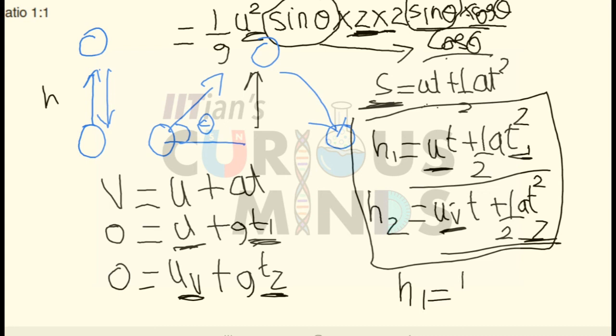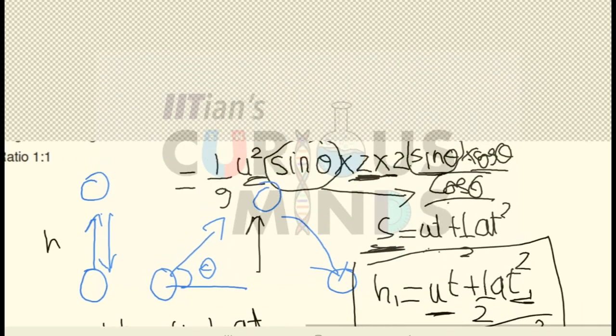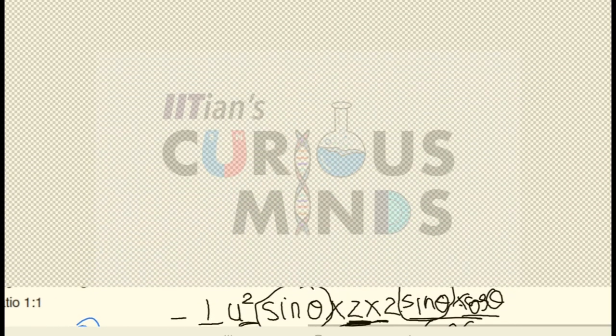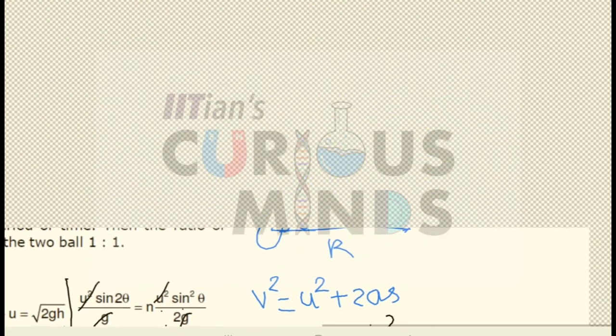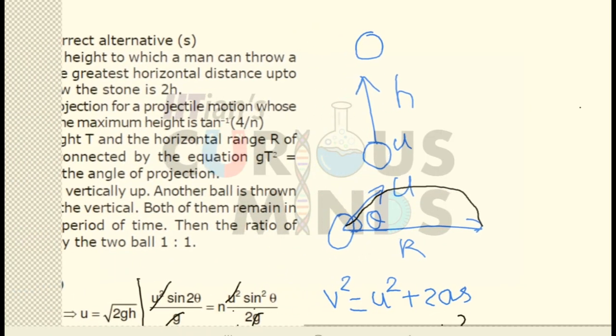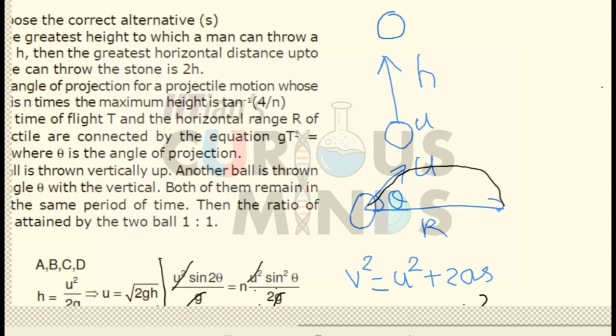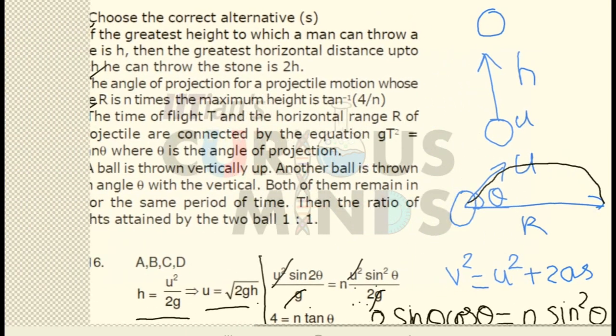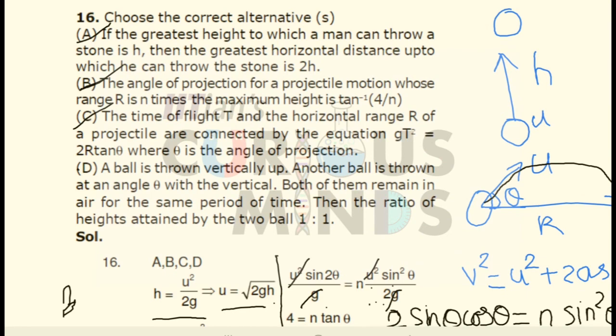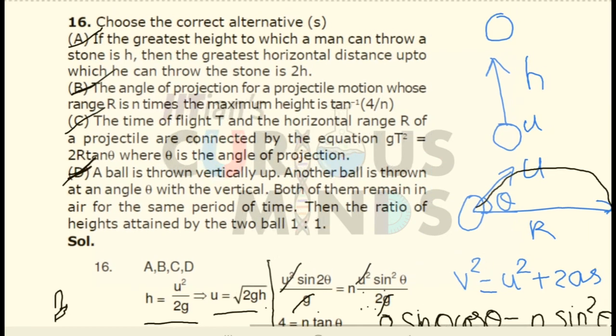So if you see, the RHS of both these cases is the same. So if RHS is the same, LHS will also be the same, that is height 1 will be equal to height 2, or I can say that h1 by h2 is equal to 1:1. So the ratio of the maximum heights will be equal to 1:1. So option D is also correct. So over here all the four options are correct.